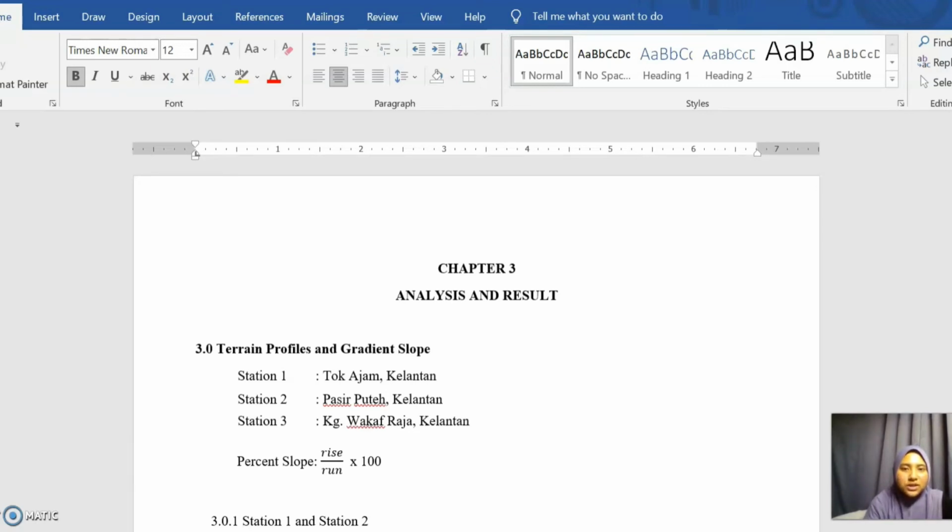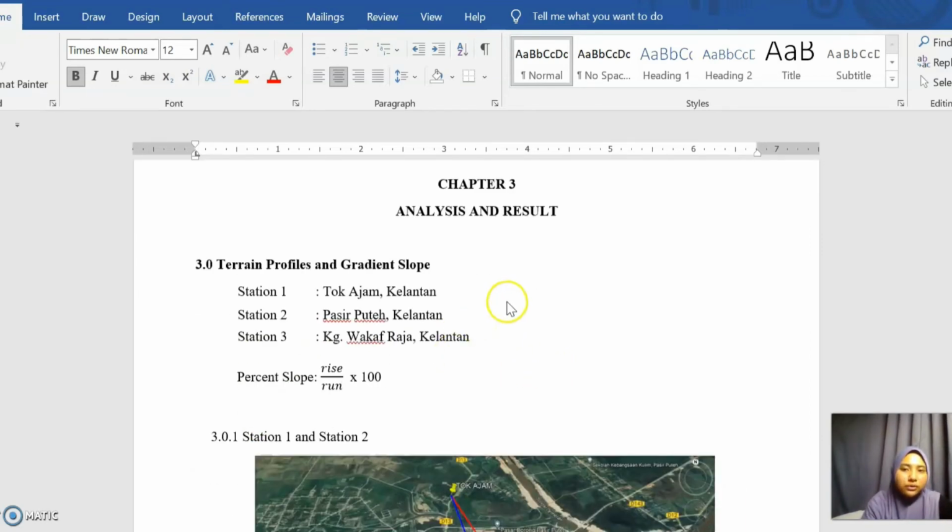I'm going to present the analysis and results in this study. The first one is the rain profile and gradient slope. We choose 3 rainfall stations. The first one is Tok Ajam, Pasir Putih, Kampung Wakaf Raja in Kelantan.